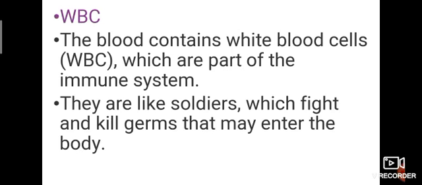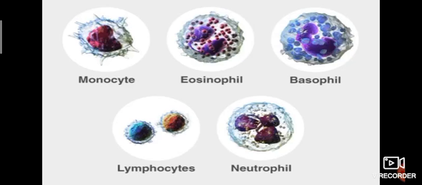If your WBC level decreases, we can be affected by more diseases. For example, dengue fever. If you get dengue fever, first it reduces your WBC level, so your immunity goes down. That's why we are affected by other diseases, so we may die. So we need to protect our WBC through healthy foods. These are some types of WBC: monocyte, eosinophil, basophil, lymphocytes, and neutrophil.